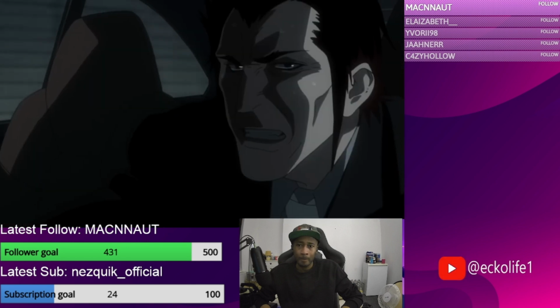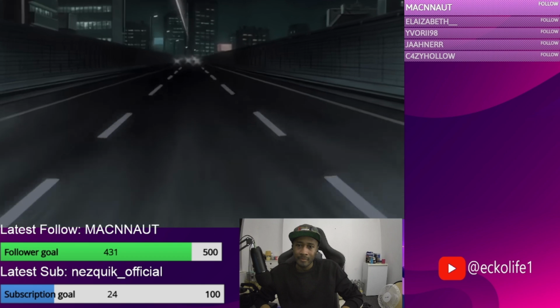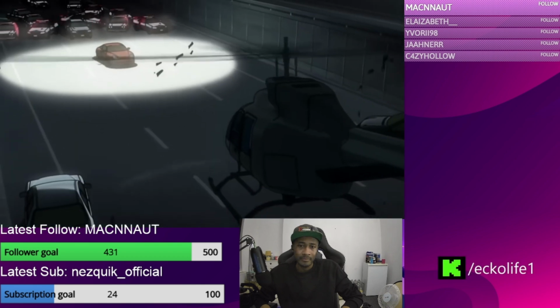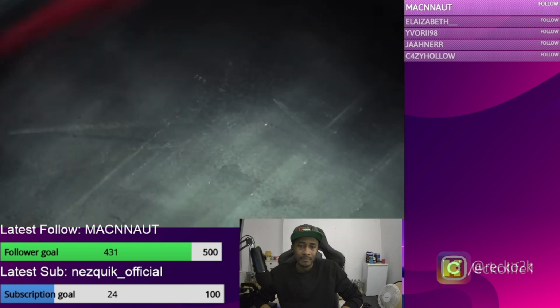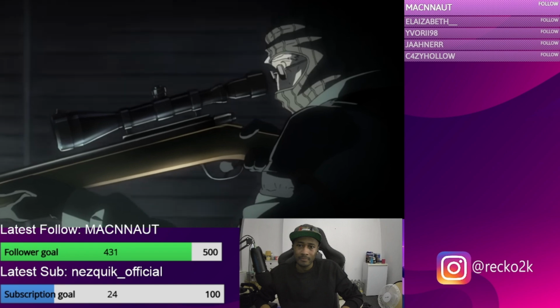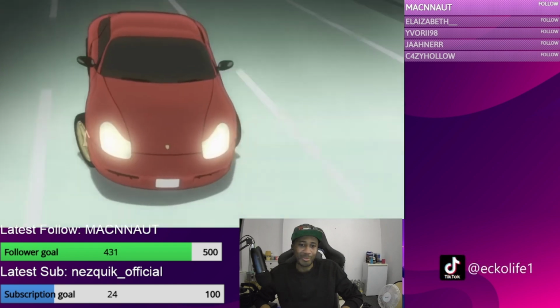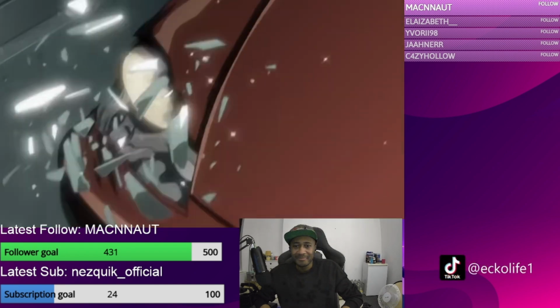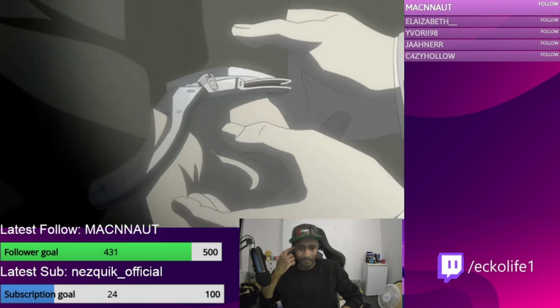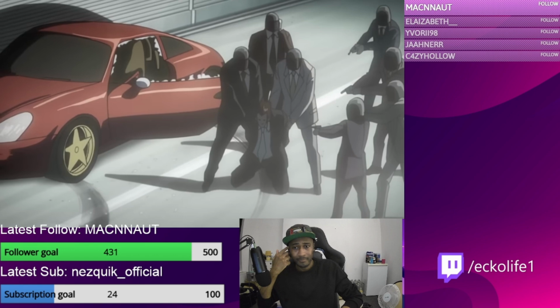So while this man Higuchi is speeding on the road, he runs into a police blockade. So he ends up getting cornered and he is trapped. So he tries to drive the other way, but Watari is up here on the helicopter and says, not on my watch. Makes him spin out and he crashes into the wall. And it was over for Higuchi. They surrounded that man. So they cuff him, pin him down, and they start interrogating him.